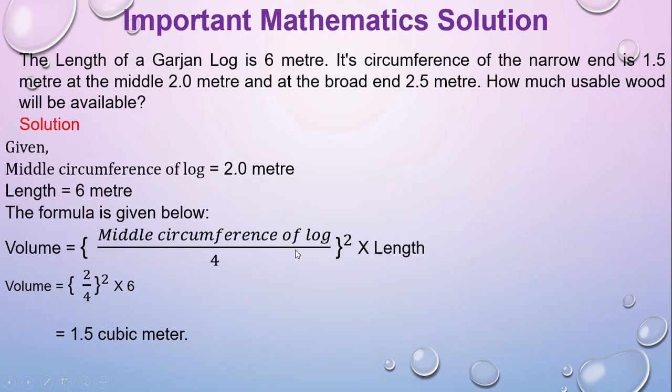Next one is for usable wood. You know that according to Hoppus's law, the formula is middle circumference of log divided by 4, squared, into length. So if they give you this stem, like the Gorgon log is 6 meter, and the narrow end is 1.5 meter, middle is 2 meter, and the broad end is 2.5 meter, how much usable wood will be available? Here the middle circumference of log is 2 meter, divided by 4. So if you put the data here, you get 1.5 cubic meter. This is as well important. So this math is very, very important.